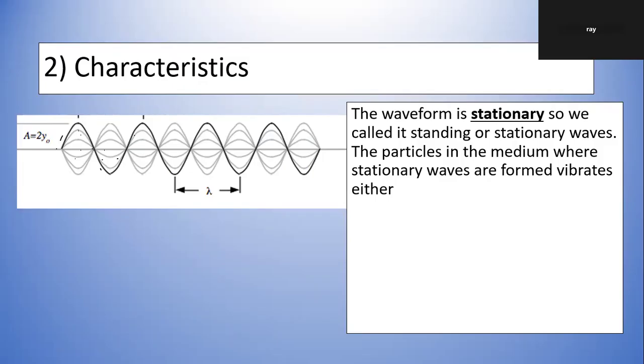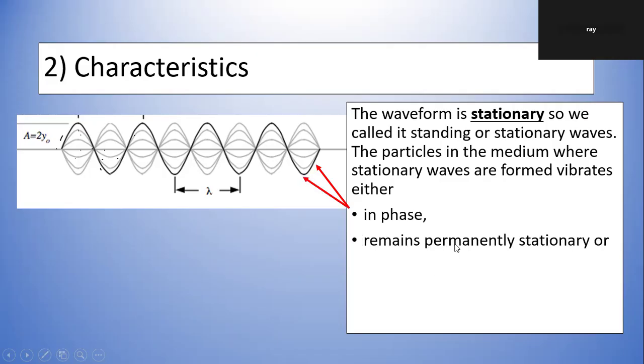The particles in the medium where the stationary waves are formed vibrate either in phase, all going up together, or all going down together, right? Especially at this part there, these are all going down together. Some parts remain permanently stationary. This part is stationary, not moving at all.